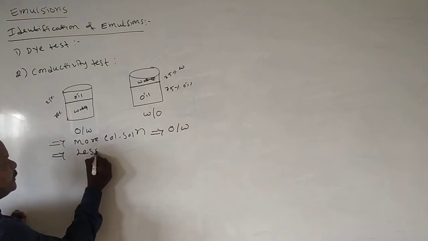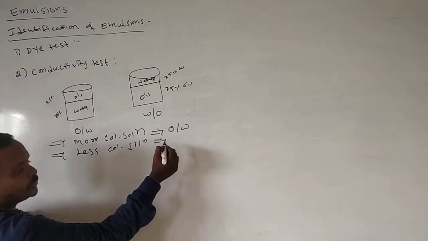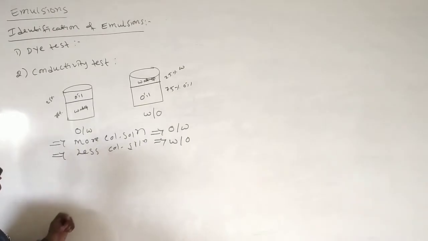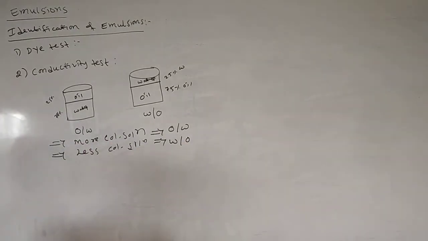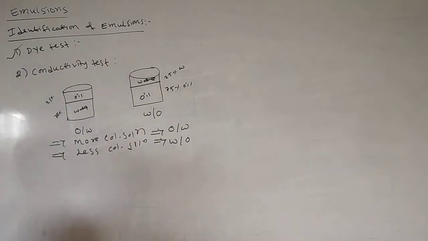The one which gives less color solution is water in oil emulsion. By using this amount of color solution, we identify the emulsion.